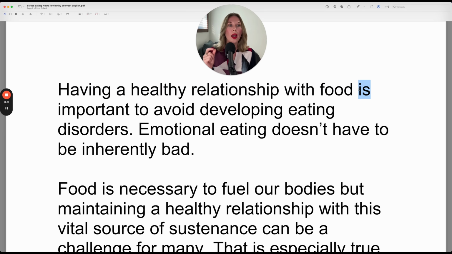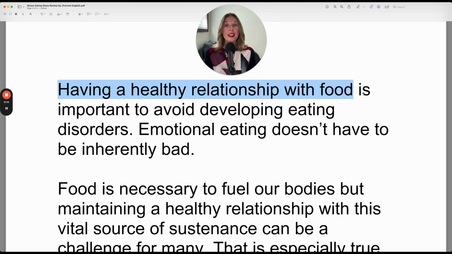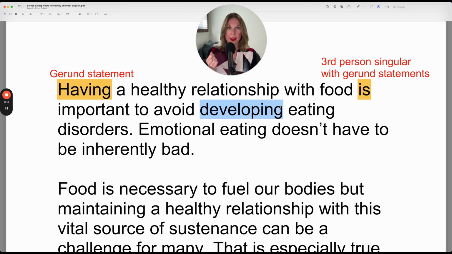Gerund verbs are conjugated as "it." So that's why you have "is." Even if there were a noun here or a plural here or two nouns making it more than one plural, it's always "is" because gerund statements are conjugated as "it." It is important. Now, what do you notice about this verb? To avoid developing eating disorders. The word developing. This is also in the -ing form.